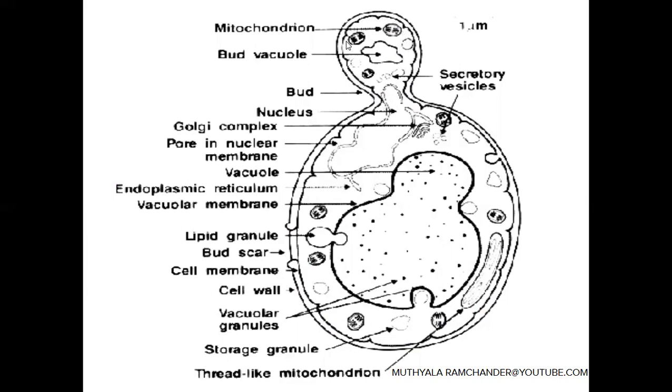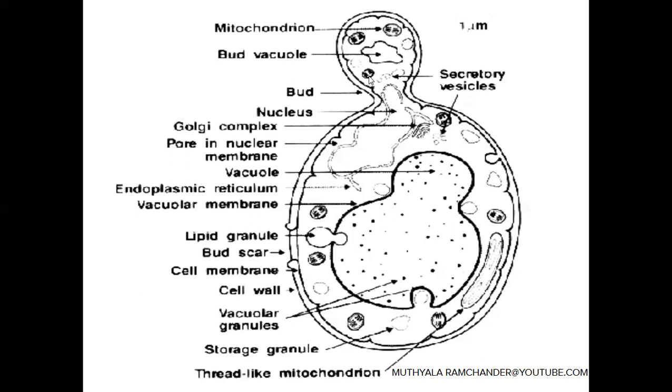During the enlargement of this bud, cytoplasm and cell organelles are reached to the bud-like structure. During the enlargement, the mother yeast cell nucleus participates in the mitotic division to form two nuclei. From these two nuclei, one nucleus stays in the mother yeast cell, and one nucleus enters into the bud. Between the mother yeast cell and the bud, a new cell wall is formed by the Golgi apparatus.